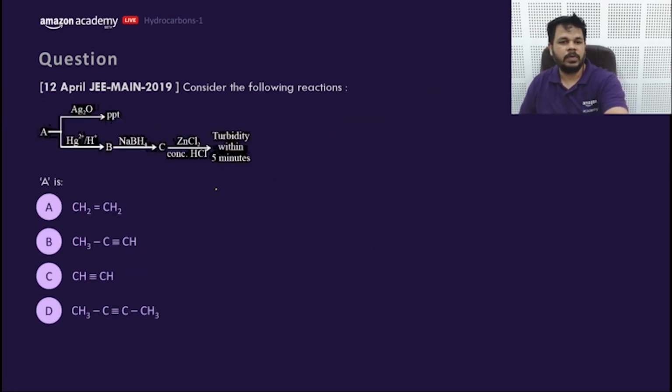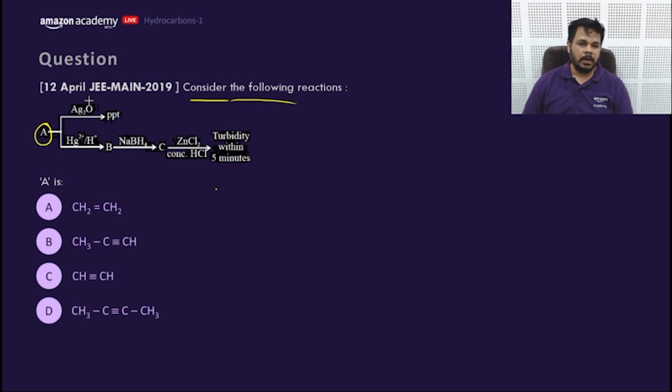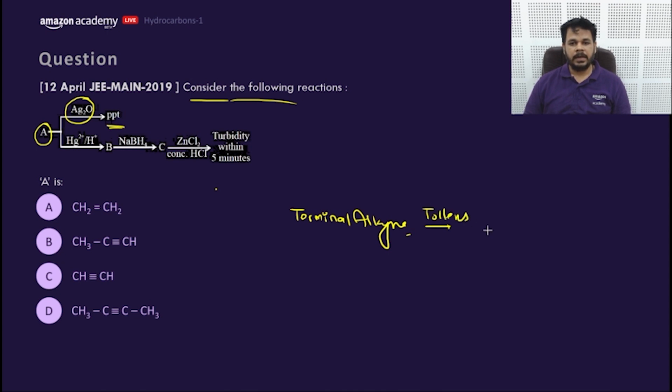Okay, let's move to the next part. Very important. Now consider the following reaction. A is a hydrocarbon which gives a precipitate with Ag2O. That means you need to know that terminal alkynes react with Tollens and give a white precipitate.